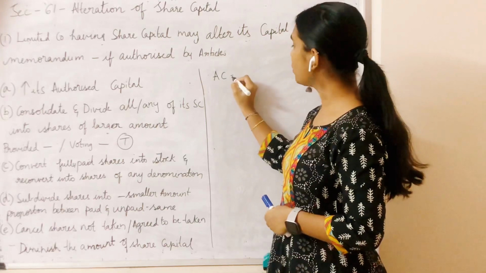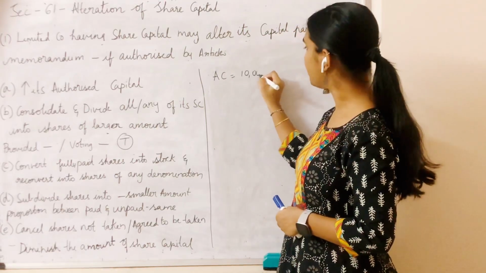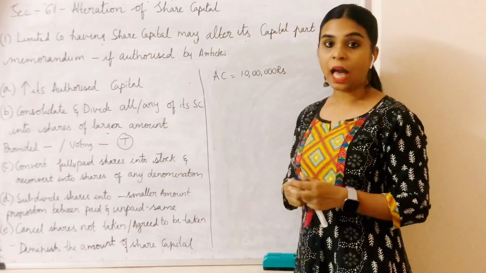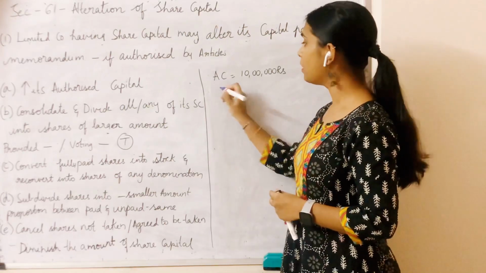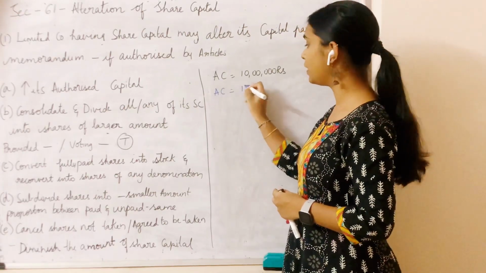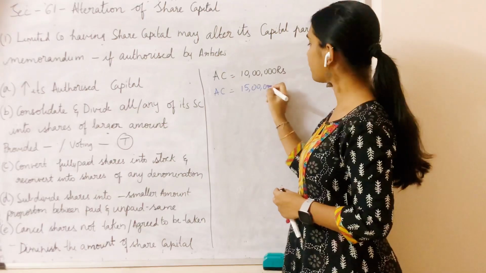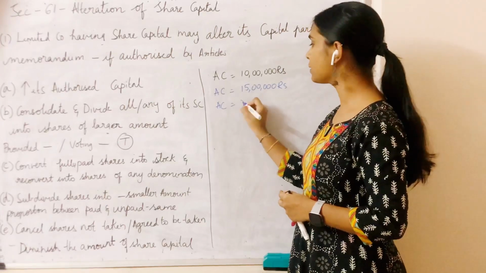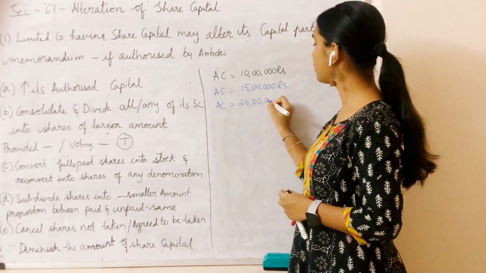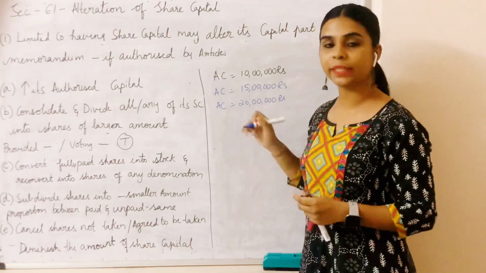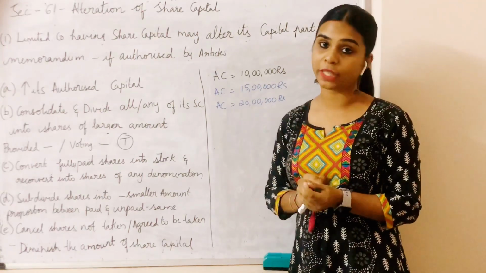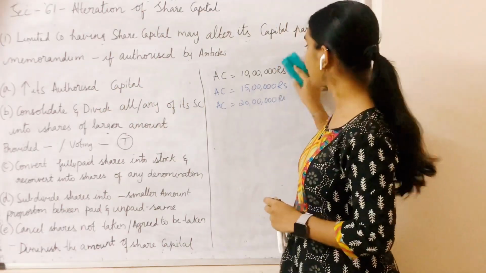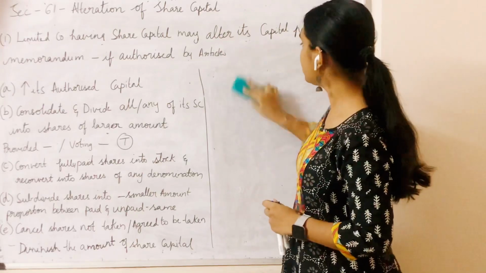Suppose the authorized capital of my company is 10 lakh rupees. Then as per clause A, I can increase my authorized capital. I can make it 15 lakhs, or if I want, I can also make it 20 lakhs. I can increase it to any amount that I think is fit for my company. Like that, a company can increase its authorized capital as much as it thinks is fit.